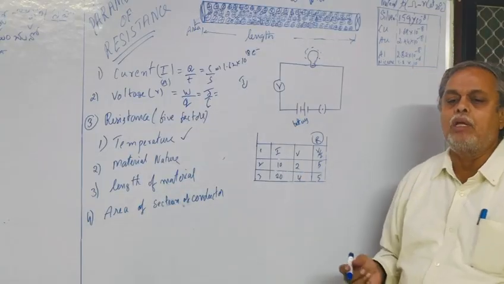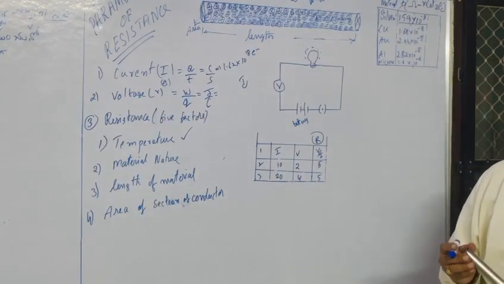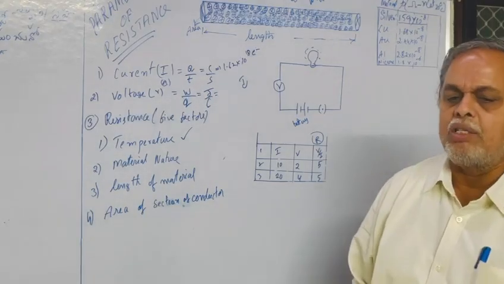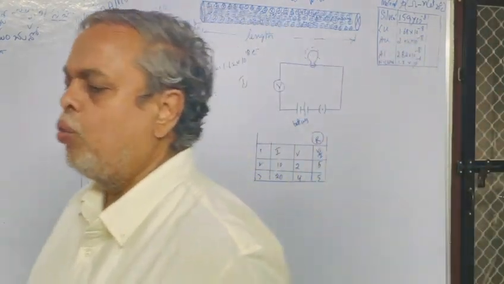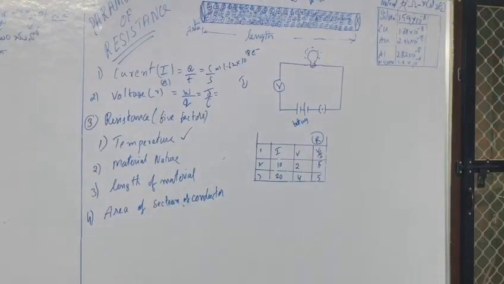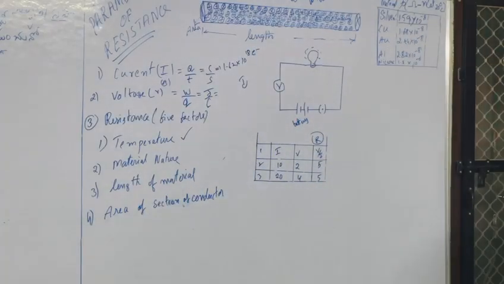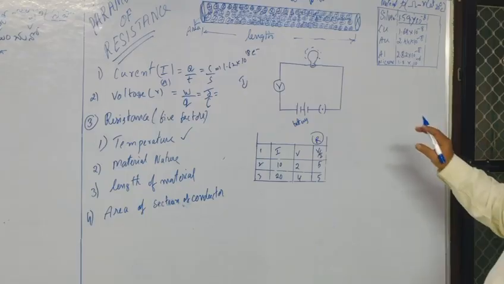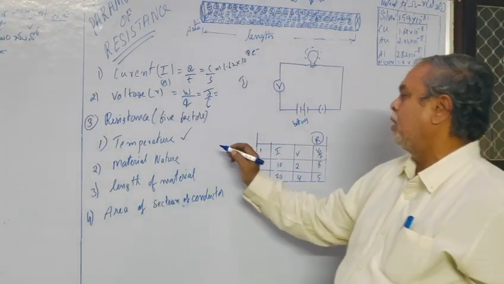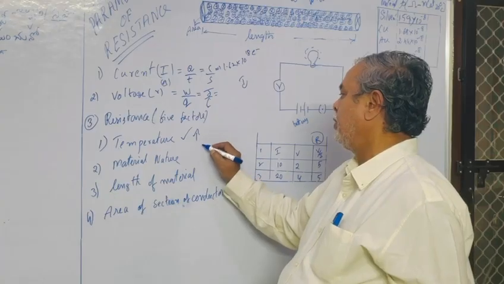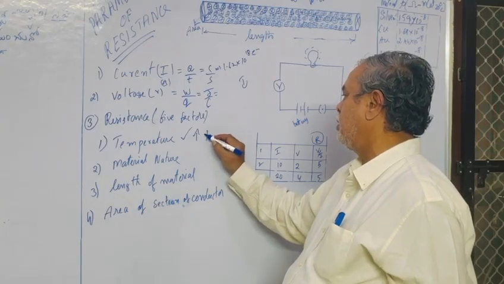The more the temperature, the more the resistance. Write down: the more the temperature, the more the resistance in the wire or conductor. The first one is if you increase temperature, the resistance also increases.